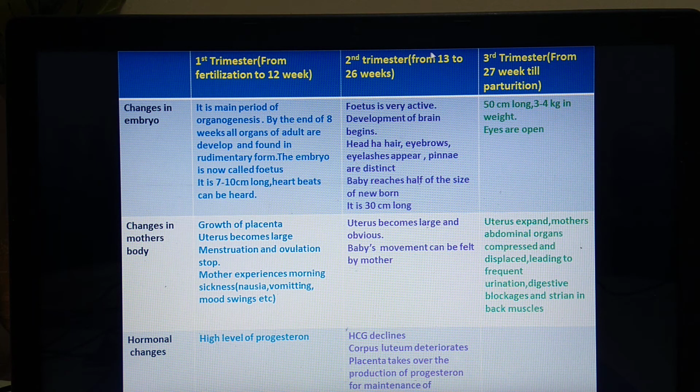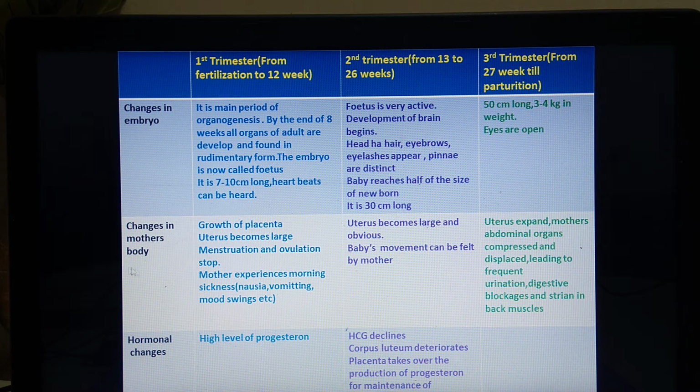We'll see the second trimester, which is from 13 to 26 week. Again, next 3 months. What are the changes seen in embryo? Your fetus becomes very active. Development of brain begins. Remember this. Development of brain begins in the second trimester. Head, hair, eyebrows, eyelashes appear and pinnae are distinct. So these are the organs which are seen externally. And what is the size of baby? It reaches half of the size of newborn and it is about 30 centimeter long.